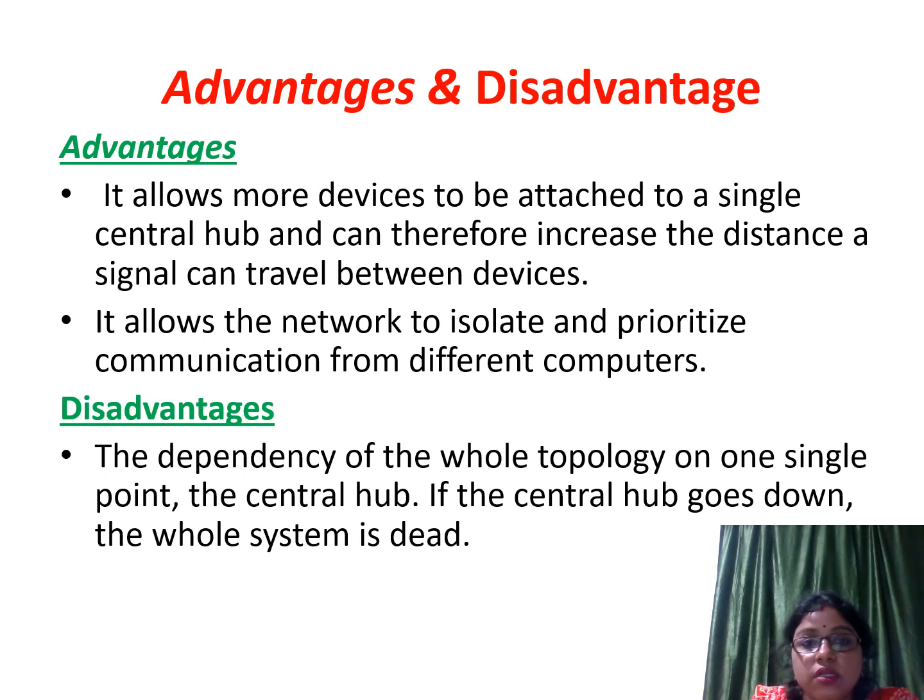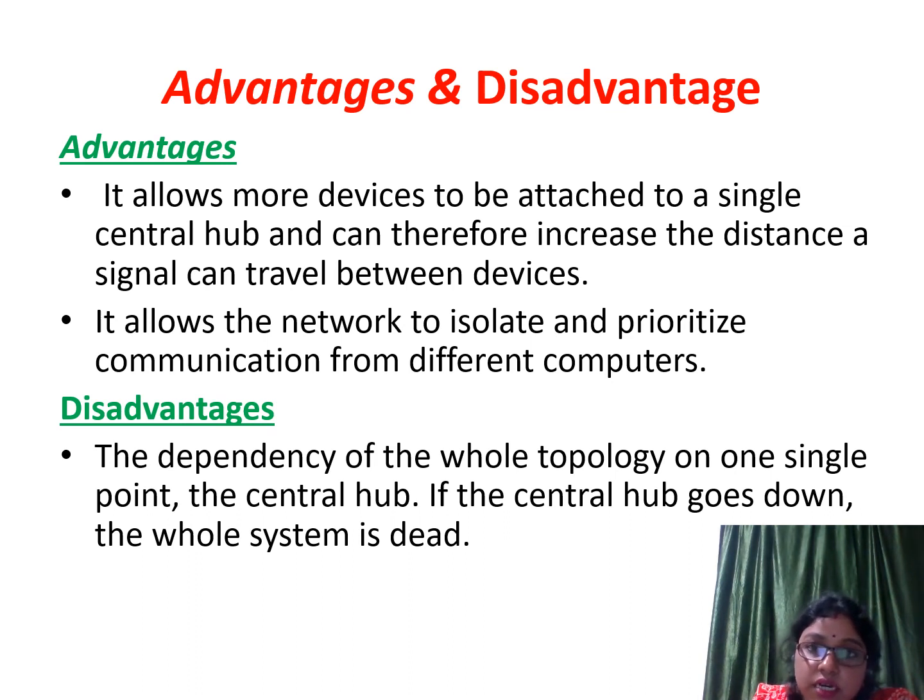Next, we will discuss the advantages and disadvantages of tree topology. The first advantage is that it allows more devices to be attached to a single central hub and can therefore increase the distance a signal can travel between devices. Since more secondary hubs are attached, more devices are attached to the topology. That's why a signal can travel much more distance as compared to the star topology. It also allows the network to isolate and prioritize communication from different computers.